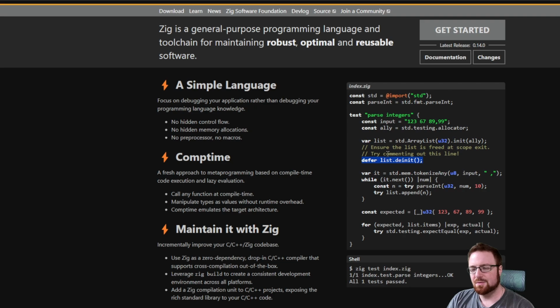The thing that I don't super like about it is that if you're coming back later and reading the code, you can't just go to the end of a function to find all the things it's deallocating later. You actually have to look through the function and just find each one individually. So they're not all in one place. Still, it's nice to be able to just write it here so you don't forget.